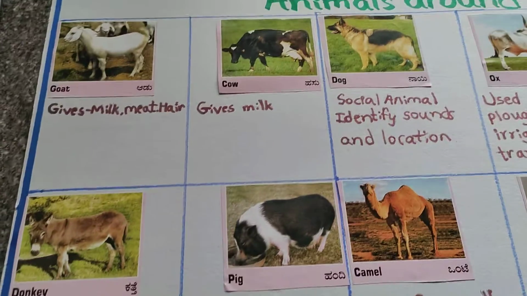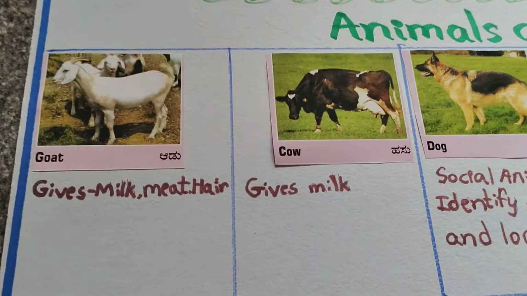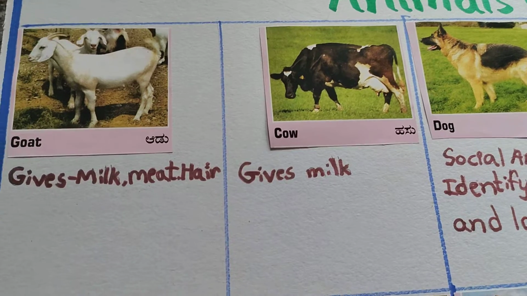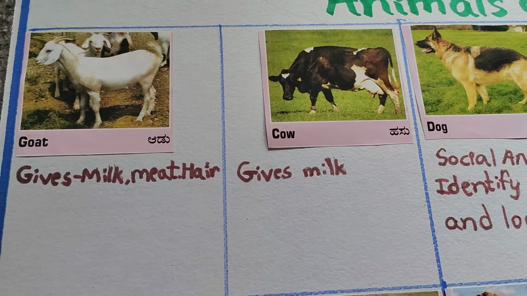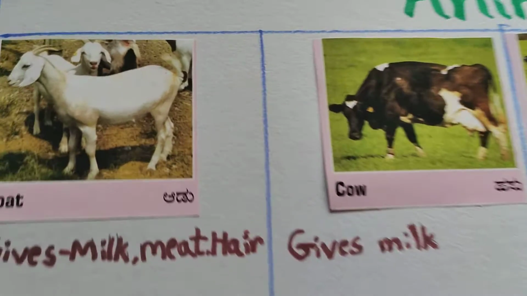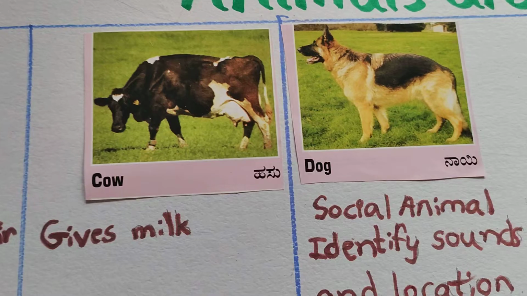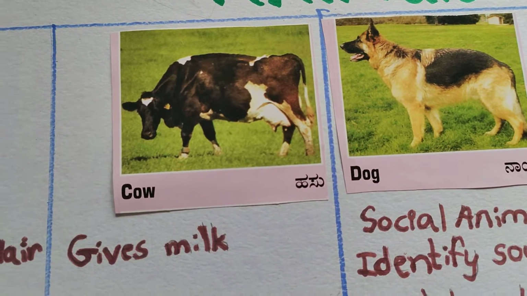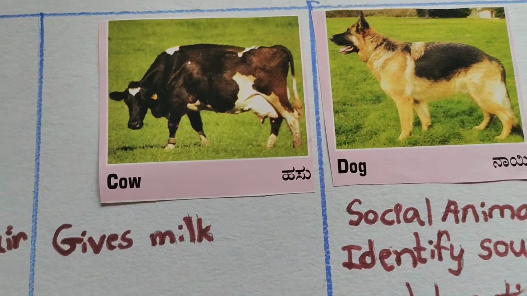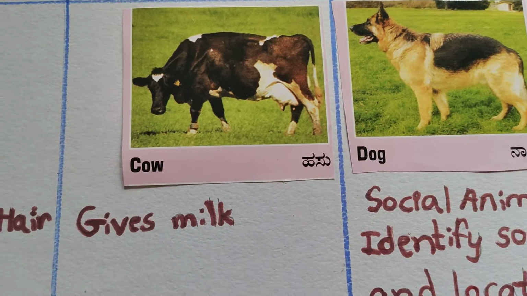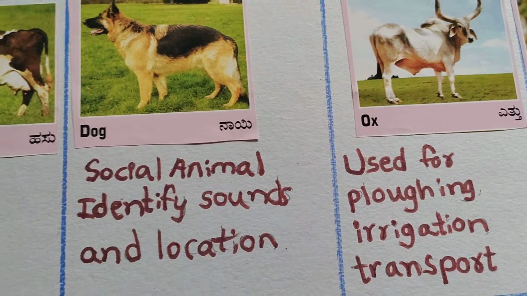Let's come and see. First is goat. What is this? Goat. Goat gives us milk, meat, hair. This is the goat. Then cow. What is this? Cow. Cow gives us milk. Then dog.